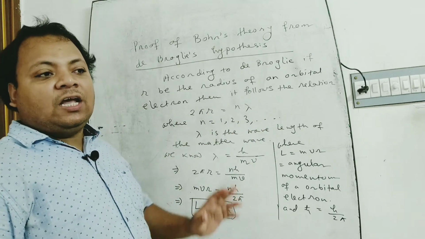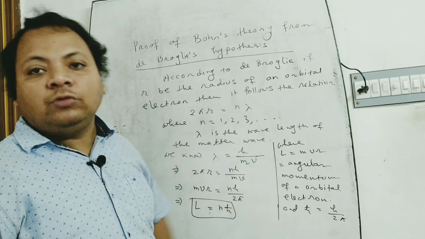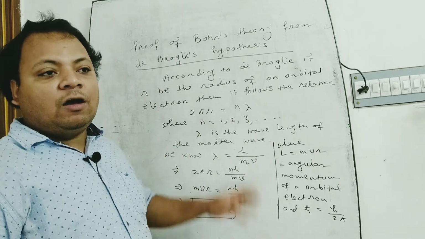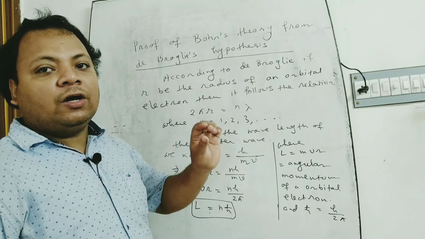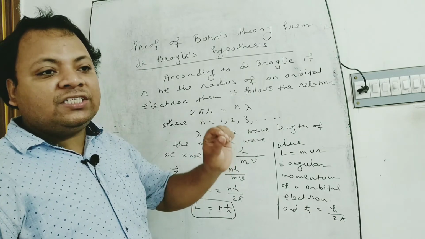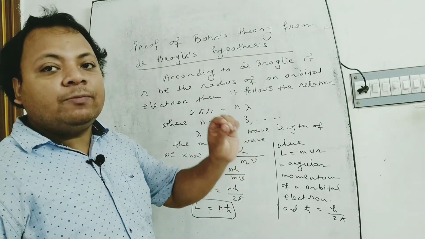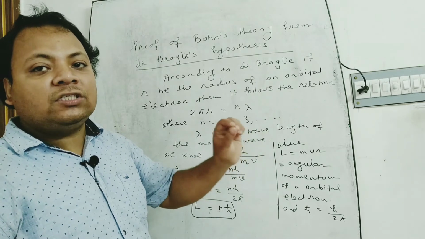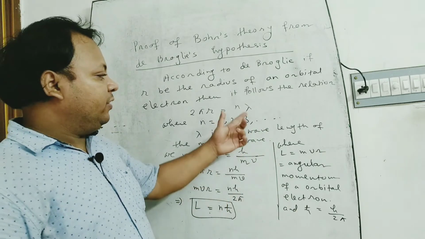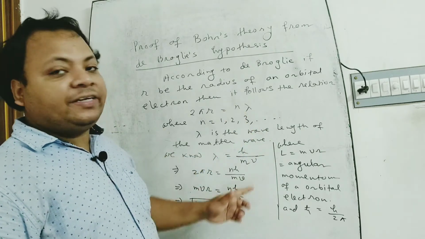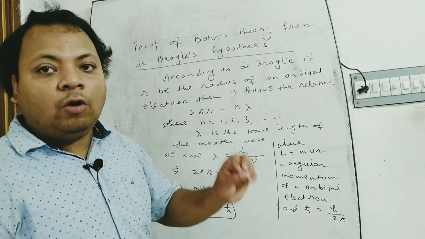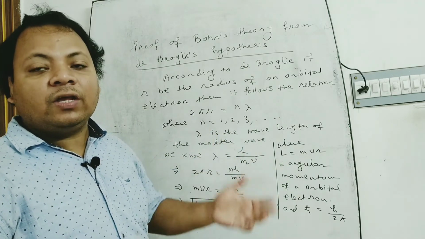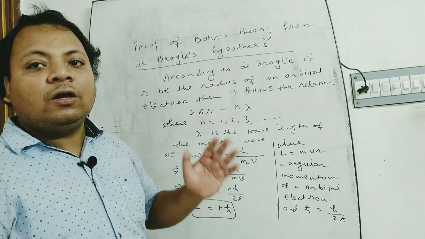That is, an electron moving around the nucleus must have a circumference that is a positive integral multiple of its wavelength, nλ. That is, the wavelength of the orbital electron cannot be fractional.